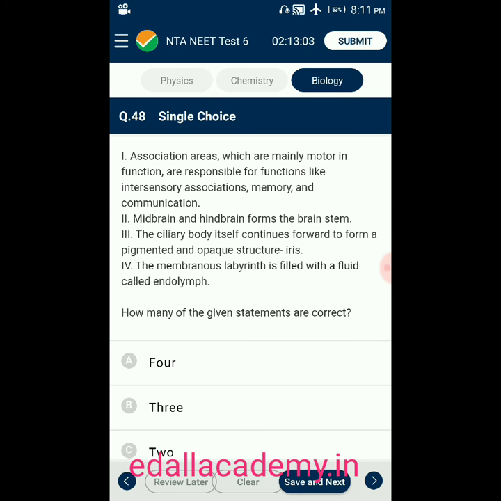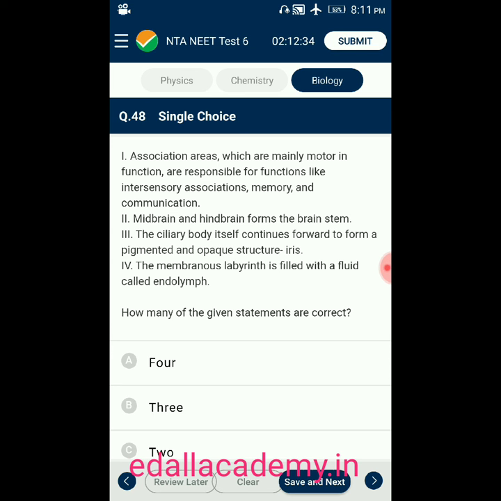Question number 48. There are 4 statements given. Statement 1. Association areas, which are mainly motor in function, are responsible for functions like intersensory associations, memory, and communication. Statement 2. Midbrain and hindbrain form brainstem. Statement 3. The ciliary body itself continues forward to form a pigmented and opaque structure, iris.